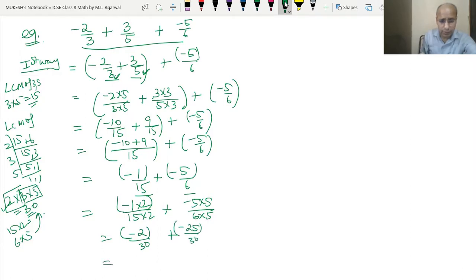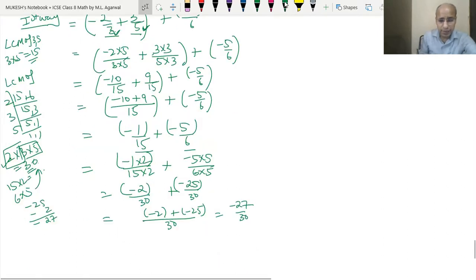So the common denominator is 30, minus 2 and plus minus 25. We will write minus 25, then minus 2. Since both numbers have the same sign, they will be added to get 27, but put the minus sign. So it became minus 27 upon 30. Now we can reduce it, and after reducing, it became 9 upon 10. So your answer is minus 9 upon 10.